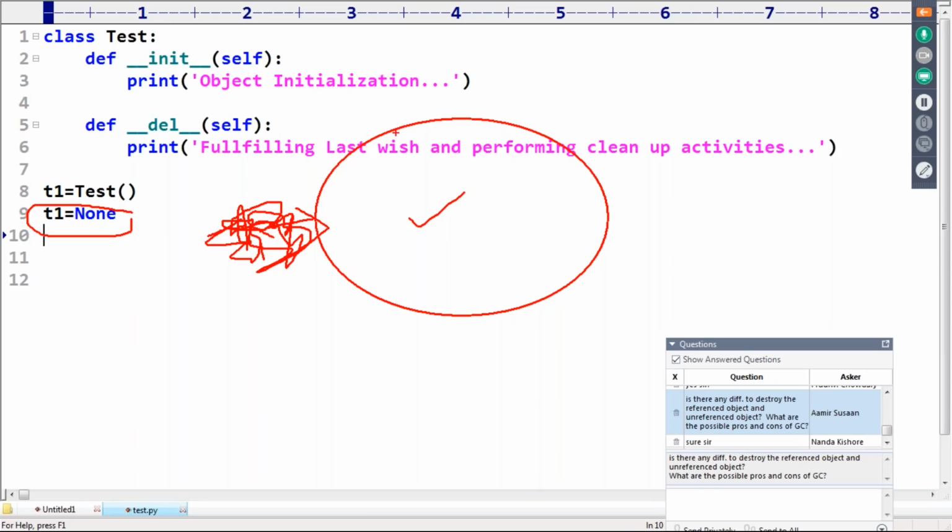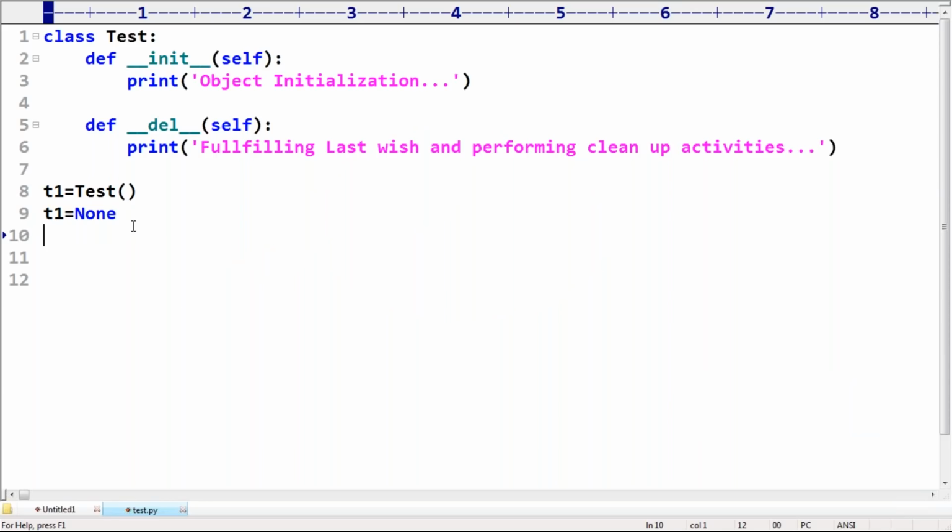Then automatically this object is eligible for garbage collection or not? Yes. Now let me cross check. Is my garbage collector going to destroy this object or not? Sir, time.sleep of some 5 seconds I'm taking, sir. 5 seconds I'm waiting. So print of end of application, like this I'm taking, sir. Sir, for 5 seconds my application is going to wait, whether this object is going to be destroyed or not.